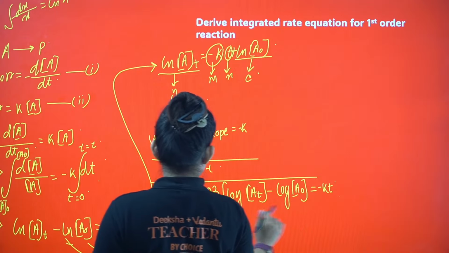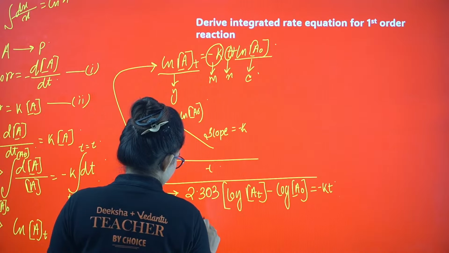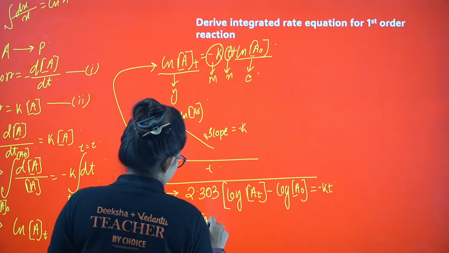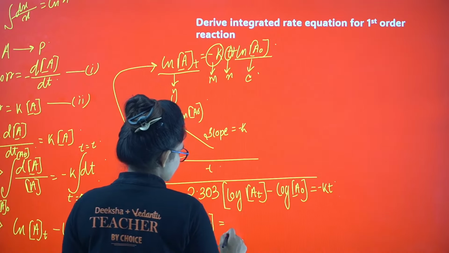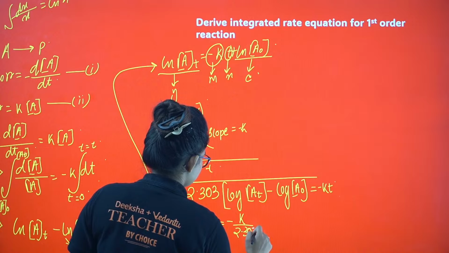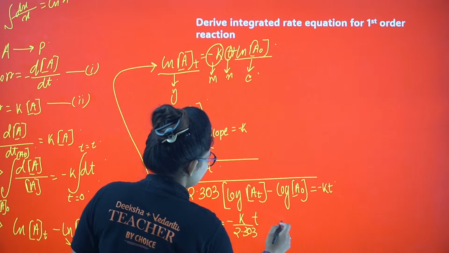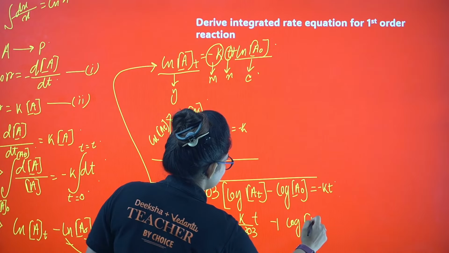This further on rearrangement will give you log of AT equals to minus K by 2.303 into T plus log of A0.